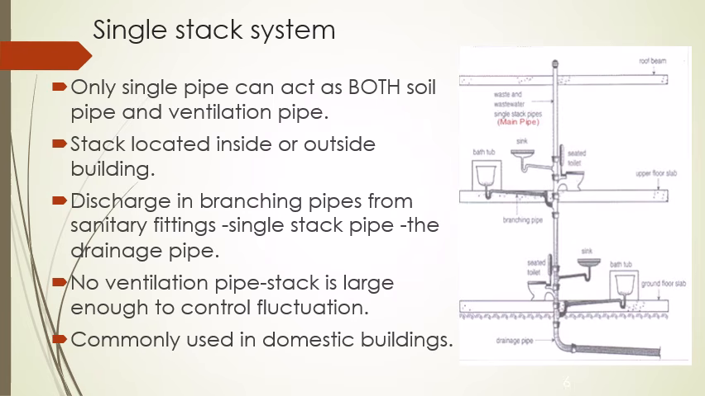First is the single stack system, in which only a single pipe acts as both the soil pipe and the ventilation pipe. The stack is located inside or outside the building, and discharges through branching pipes from the sanitary fittings to the single stack pipe, the drainage pipe. No separate ventilation pipe is needed, as the stack is large enough to control the fluctuations.